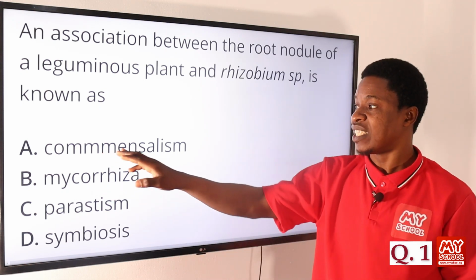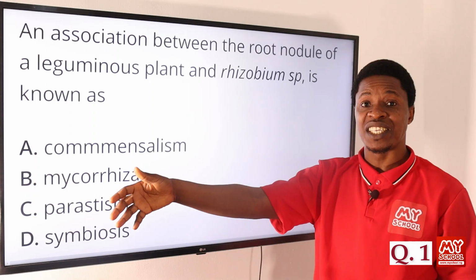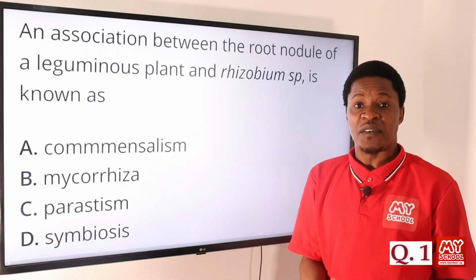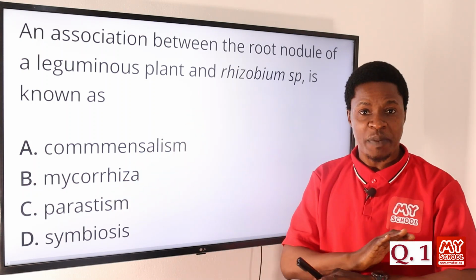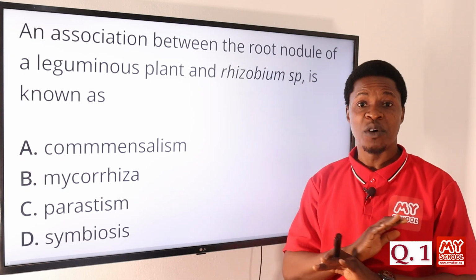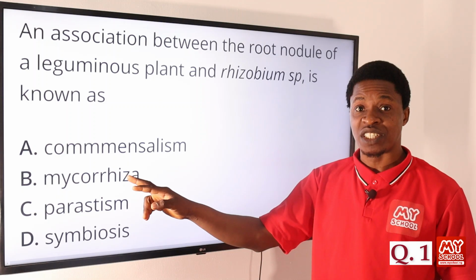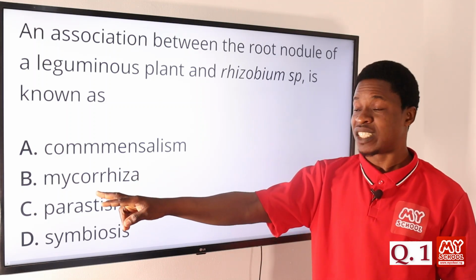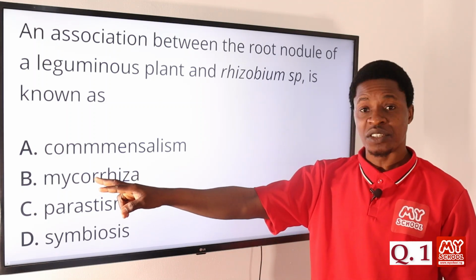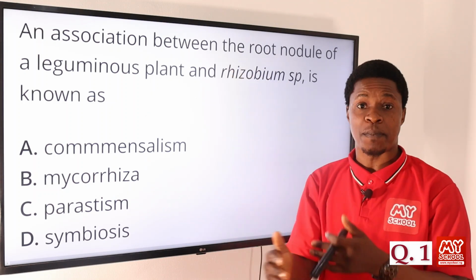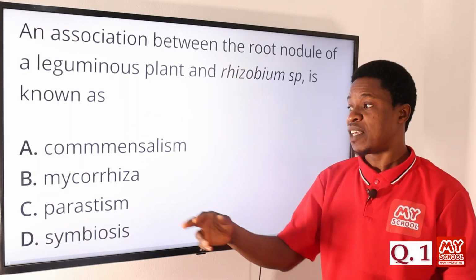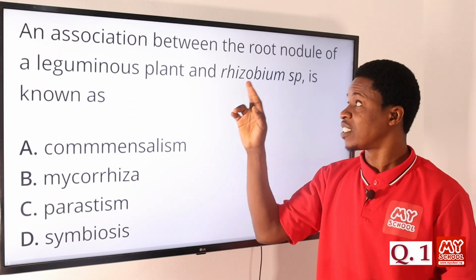If you look at commensalism, the commensalism relationship is a relationship where one of them is benefiting while the other one is not benefiting at all. No profit, no benefit, no harm, okay. So it is not this. I have explained this before. It is not this because the relationship exists. This one is an association that exists between the root of the plant, okay, and a fungi, okay. So this is not, because this is a bacteria.